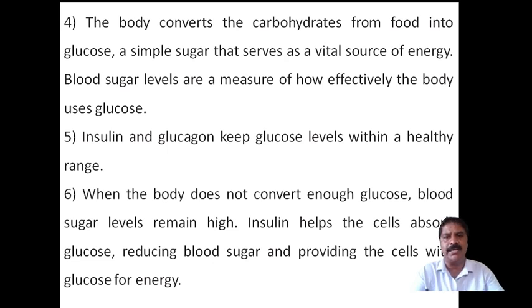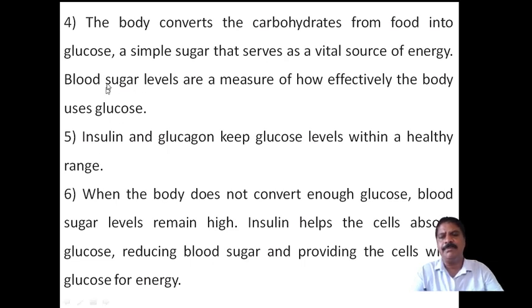The energy is absorbed into the blood, and blood sugar levels measure how effectively the body produces glucose. Therefore it uses the glucose. After producing the glucose, the blood sugar will be maintained. How effectively it is utilized depends on our body.